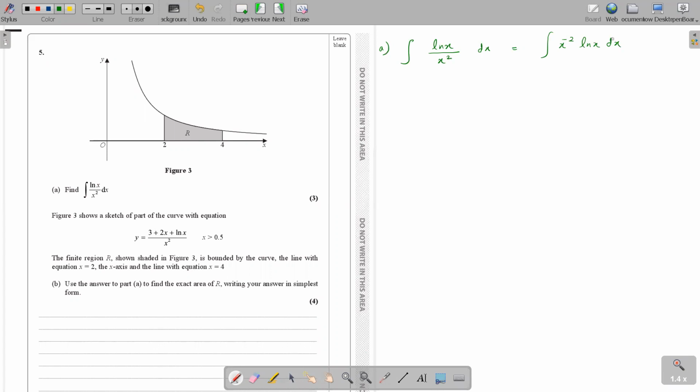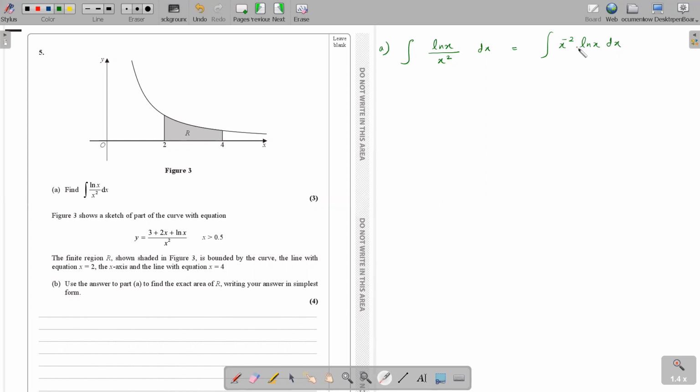Obviously, none of the normal theories work. We'll have to go with integration by parts, where one part is selected to be u, which we differentiate, and the other is v dash, which we integrate. Here we don't have much of a choice. x to the power minus 2 we can differentiate or integrate, but with ln x, we only know how to differentiate it. Differentiation of ln x is 1 over x. We don't know how to integrate ln x.